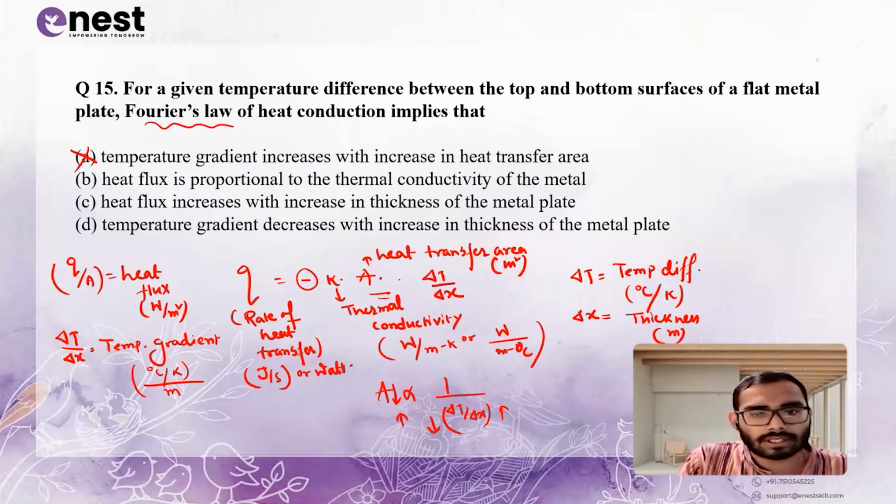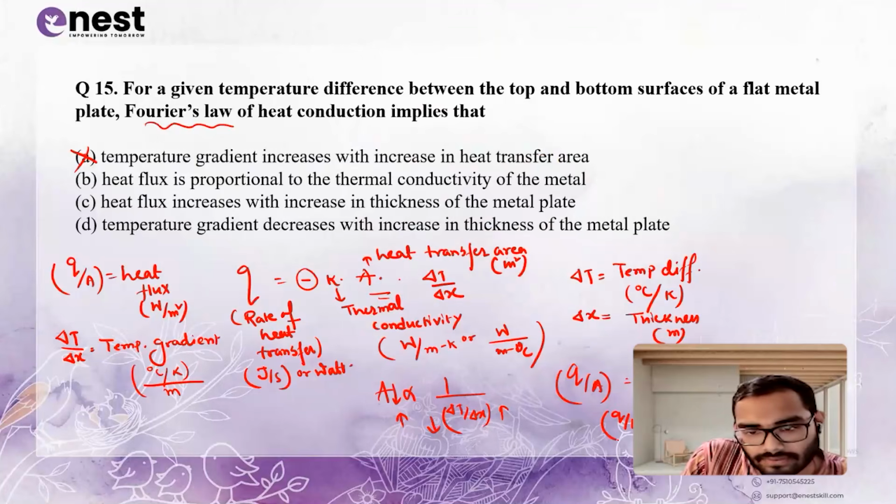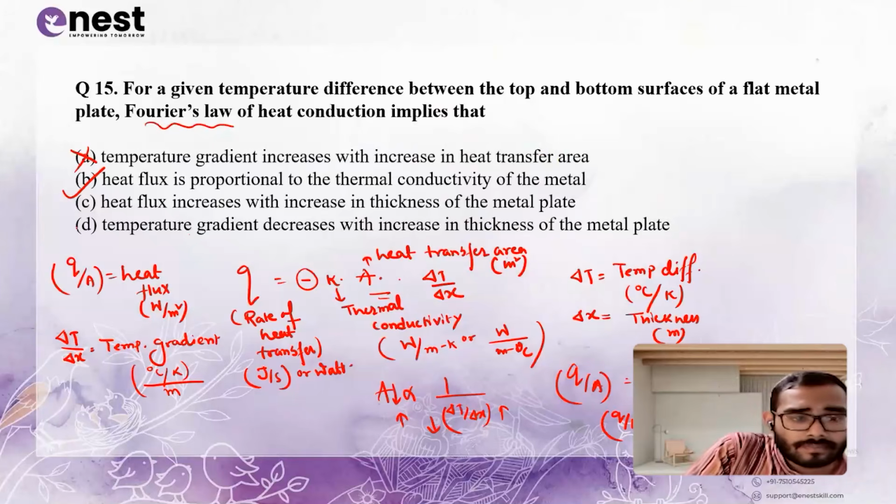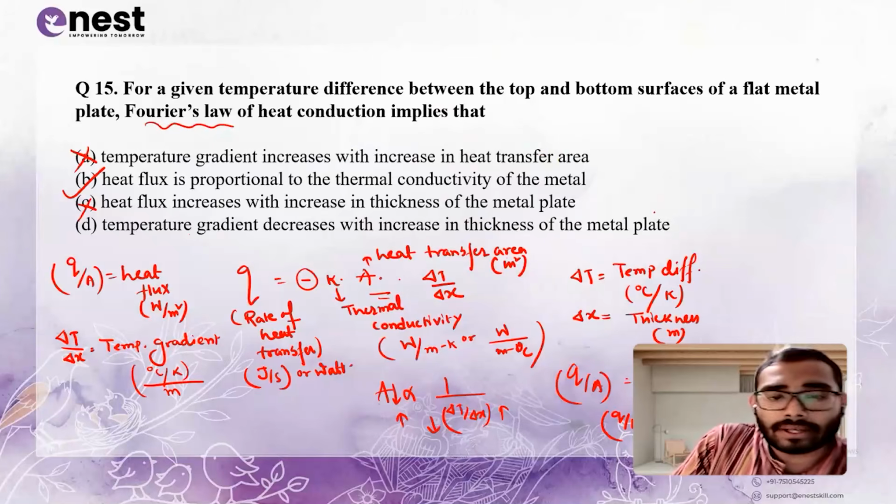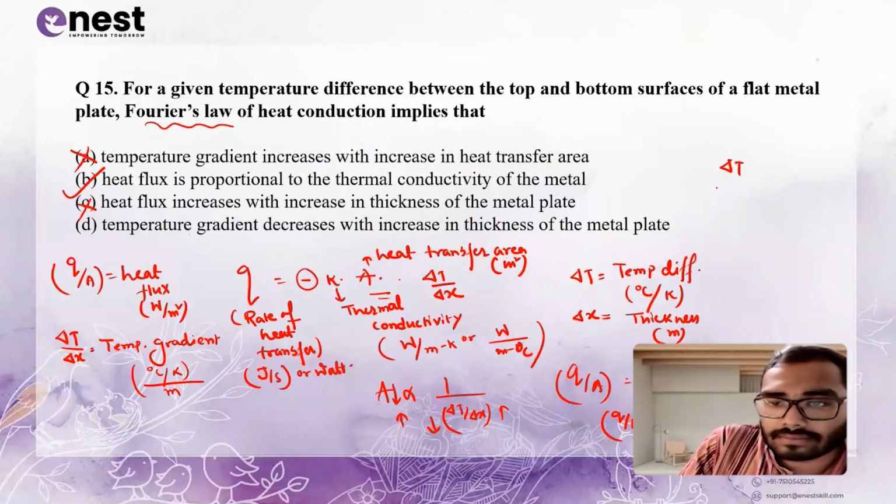Heat flux is proportional to the thermal conductivity of the metal. Okay. Q by A is minus K into delta T by delta X. So Q by A, heat flux, is directly proportional to K. So it is correct. Heat flux increases with the increase in thickness of the metal plate. See, from this equation, it is pretty clear that Q by A is directly proportional to 1 by thickness. So if the thickness increases, the heat flux will decrease and vice versa. So wrong.